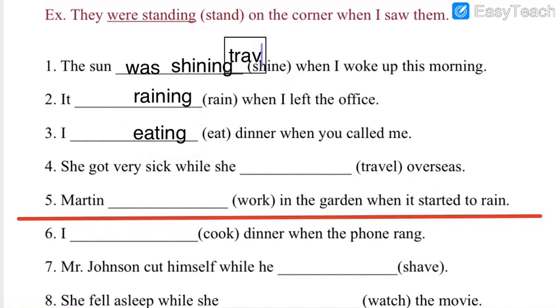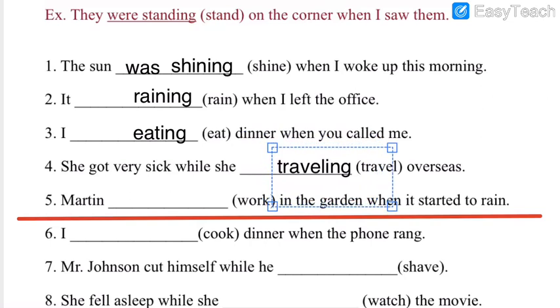Here in traveling, we have to add ing. The last letter is L. We don't have to change E or remove L. So it's very simple, traveling.